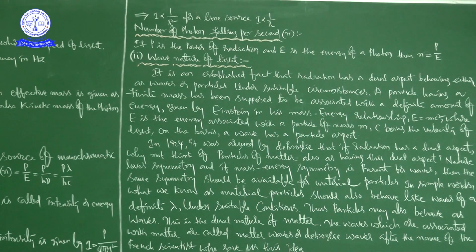It has to be noted that Bohr's law of complementarity holds good here. This means that in no experiment does matter exist both as a particle and as a wave simultaneously. It is either one aspect or the other, not both together. So the two aspects, wave and particle, are complementary to each other.